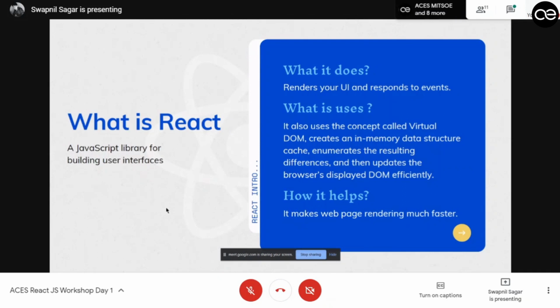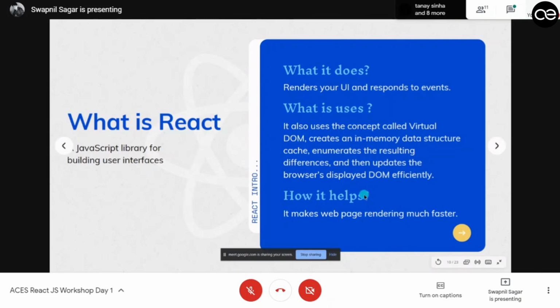So what is React? React is a JavaScript library used for building user interfaces. But you may wonder why React is used, because we already have HTML, CSS, and JavaScript. Why do we need another framework, another syntax, all these big lines of code? Let me tell you, React doesn't have big lines of code. The code you write in HTML and CSS is 10 to 50 times bigger than what you write in React. That is the beauty of React. It allows us to reuse our code for different parts of our project.